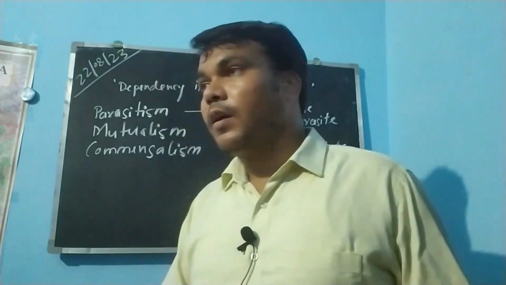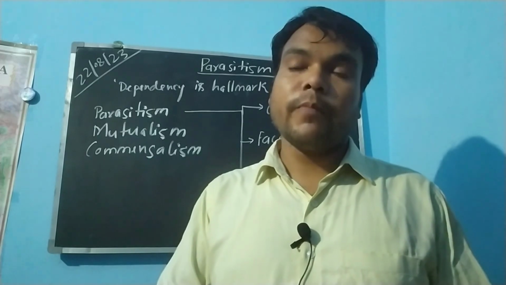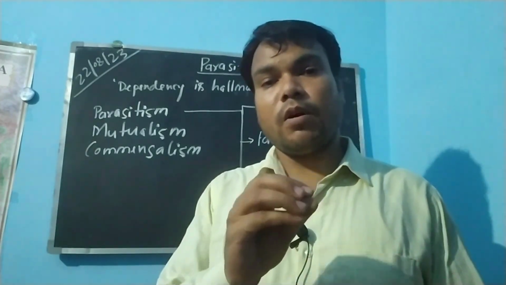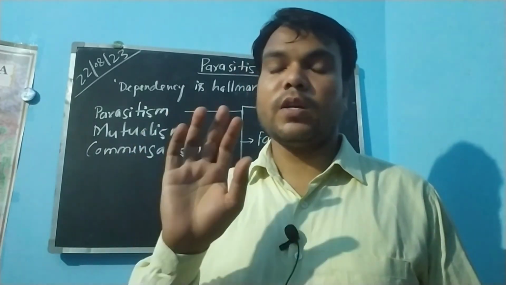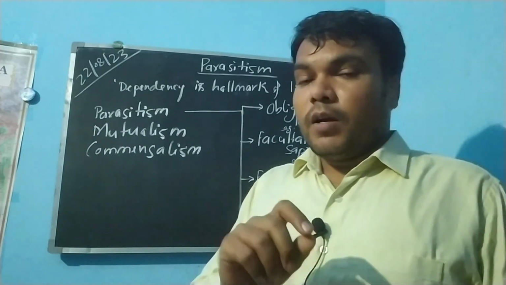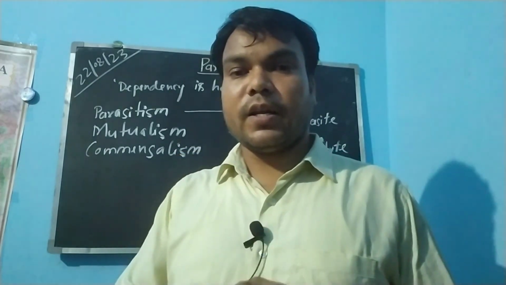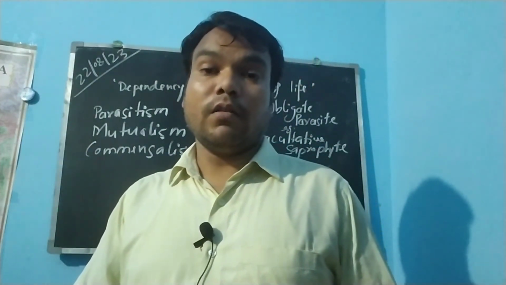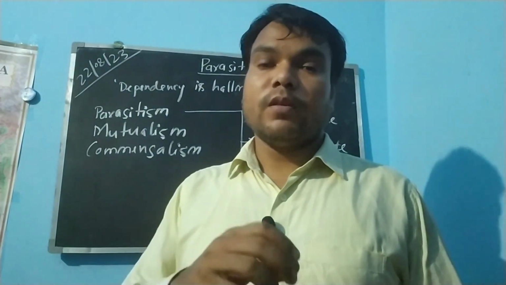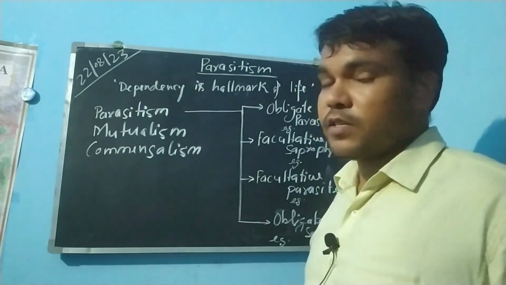For example, in any crop disease, our plant is the host, and the pathogen or the microbe which is causing disease to it is the pathogen. This parasitism can be classified into four categories based on the basic nature of the pathogen.